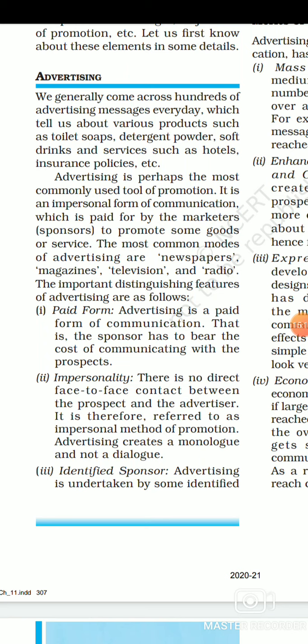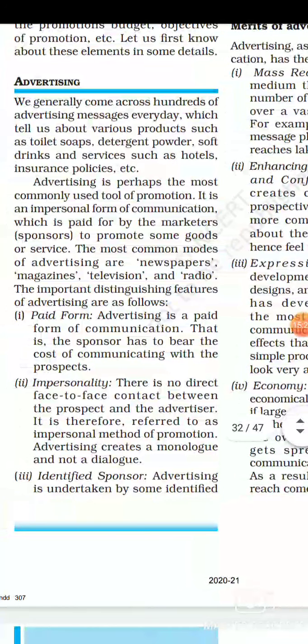यानी ये पर्सनल कम्युनिकेशन नहीं होता, एक इम्पर्सनल कम्युनिकेशन होता है as a form of TV, in your TVs, radios, in your newspapers. So that is the reason this is a common use tool, because advertisement is a tool by which we are able to cover mass areas, यानी number of people, number of customer, यानी larger number of customer को हम एडवर्टाइजमेंट के थ्रू अपने प्रोडक्ट के बारे में इन्फॉर्म कर सकते हैं. We have the common mode of advertisement, as example of newspapers, magazine, television, radios. ये सारे क्या हैं, एडवर्टाइजमेंट के एग्जाम्पल्स होते हैं.